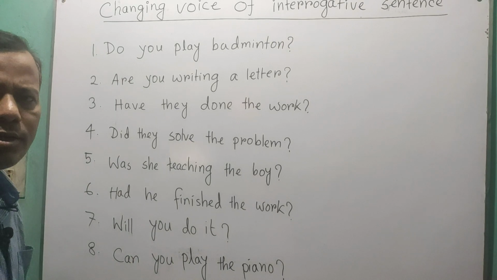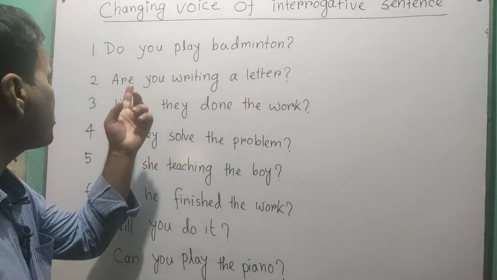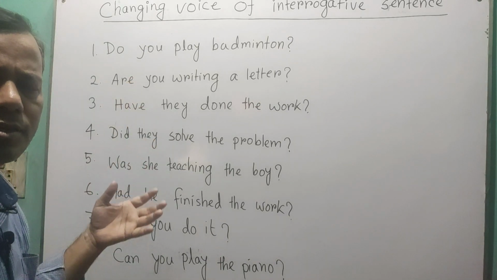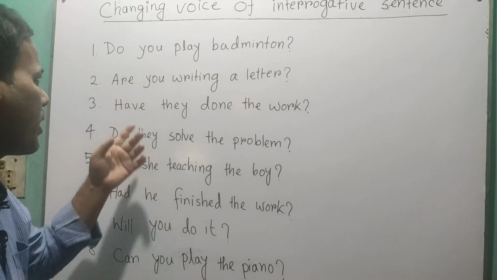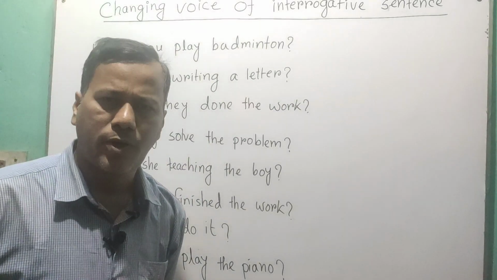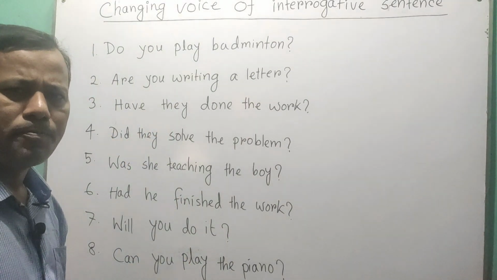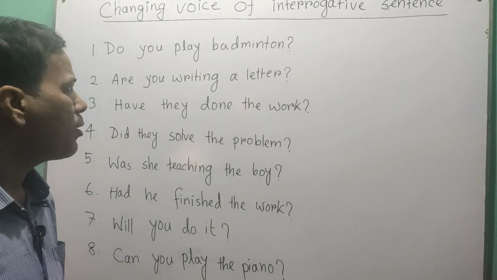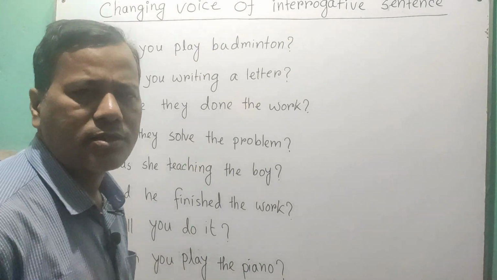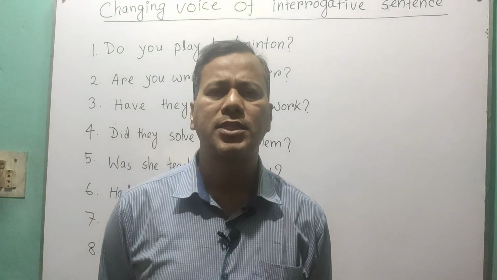These all are yes, no type of interrogative sentences. Because you can answer these sentences with yes or no. Okay, like do you play badminton? You can say yes or you can say no as well. So now we will change this active voice into passive one.